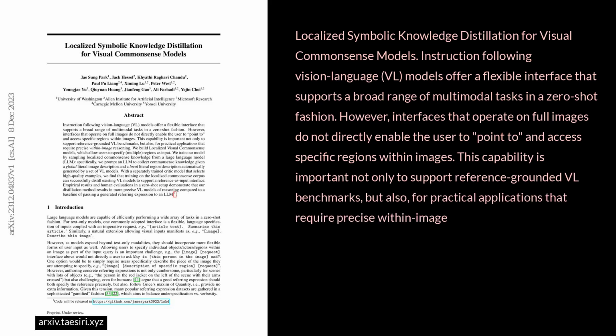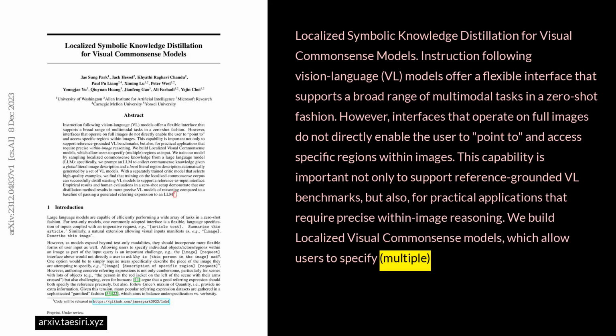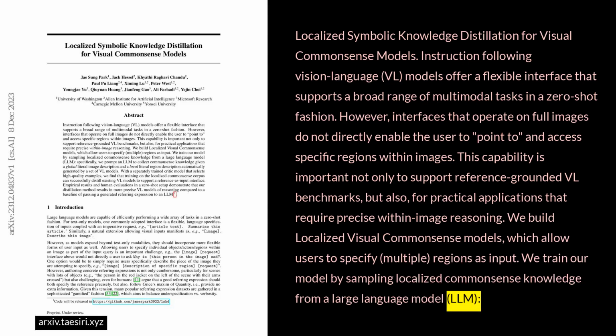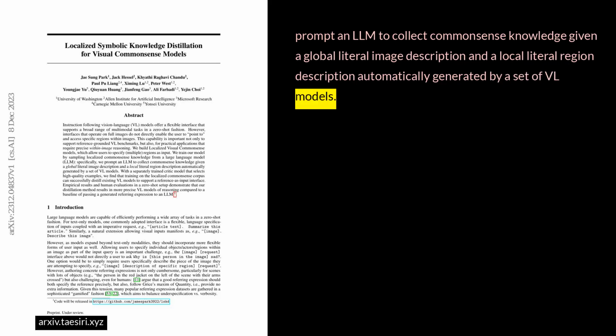We build localized visual Commonsense models, which allow users to specify multiple regions as input. We train our model by sampling localized Commonsense knowledge from a large language model, LLM. Specifically, we prompt an LLM to collect Commonsense knowledge, given a global literal image description and a local literal region description automatically generated by a set of VL models.